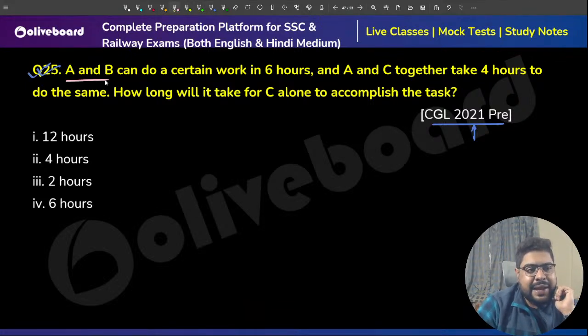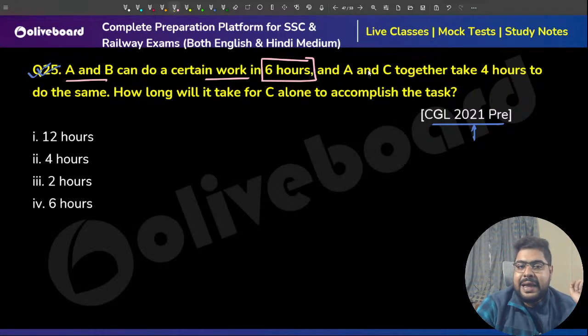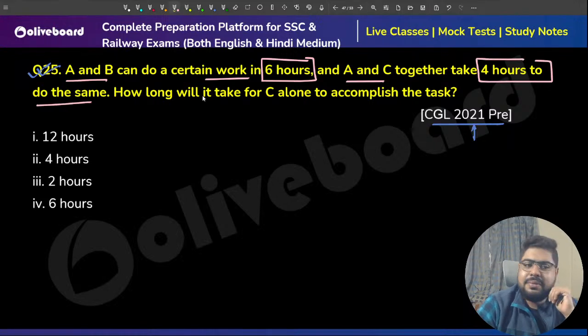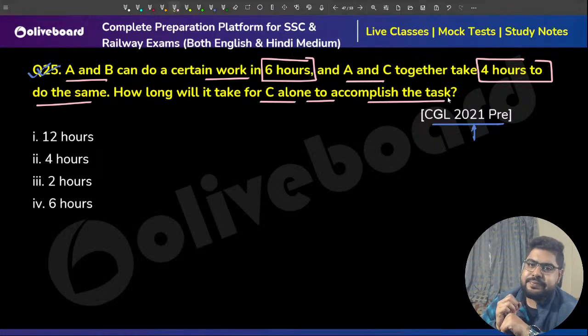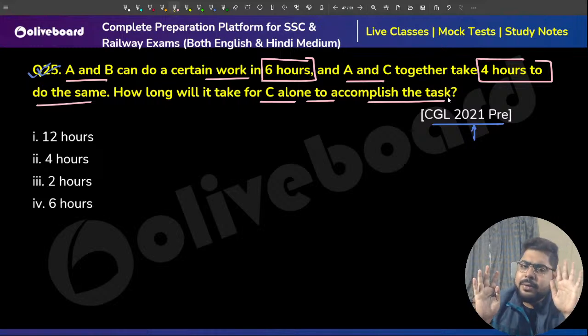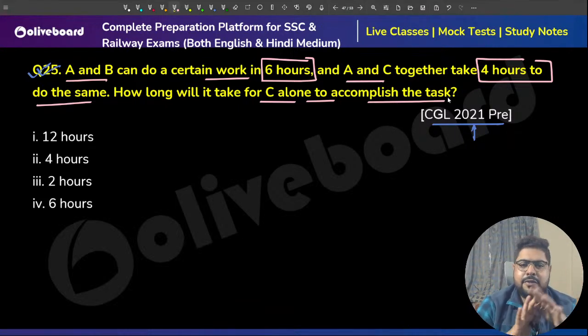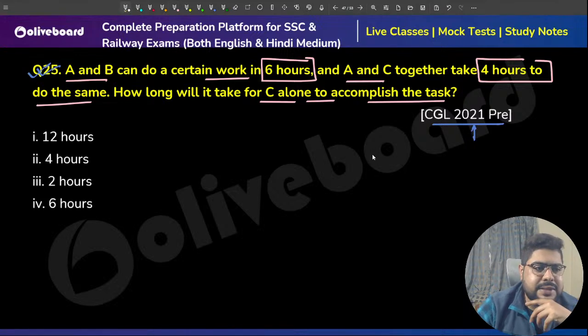A and B can do a certain work in 6 hours. A and C together take 4 hours to do the same work. How long will it take for C alone to accomplish the task? Please understand, learn and think very softly. A and B is given, A and C is given.